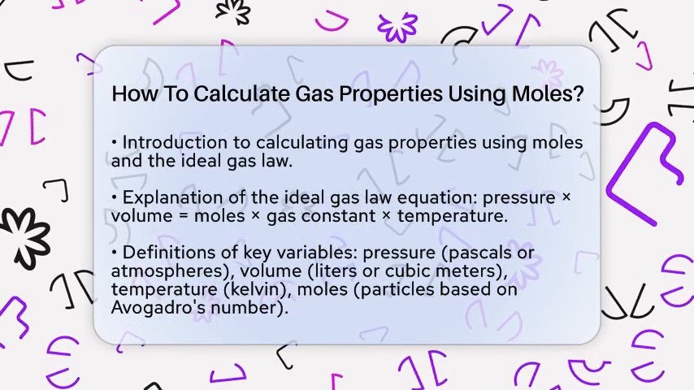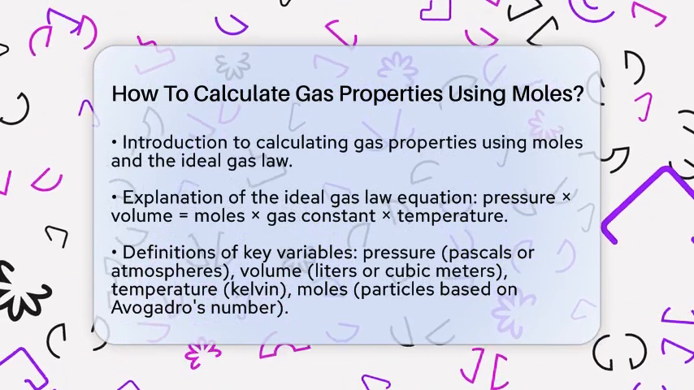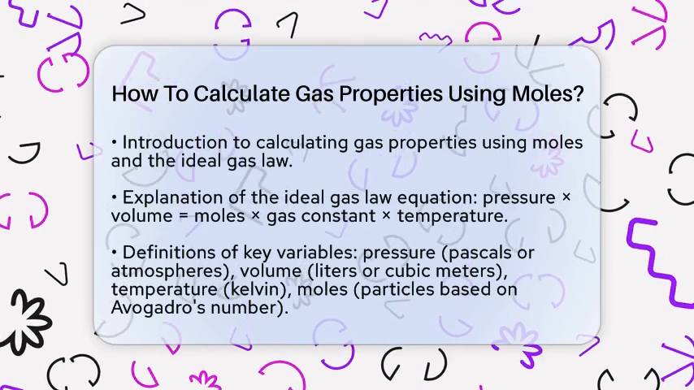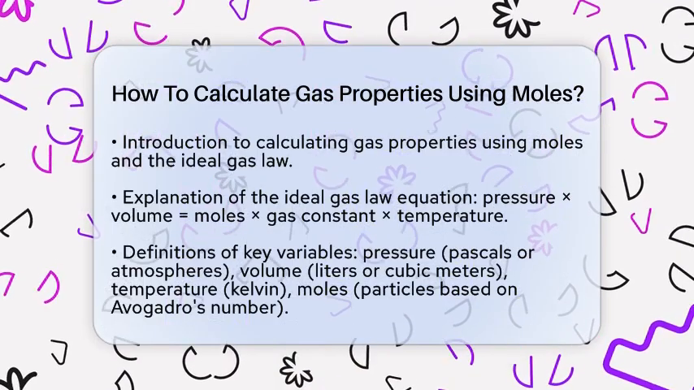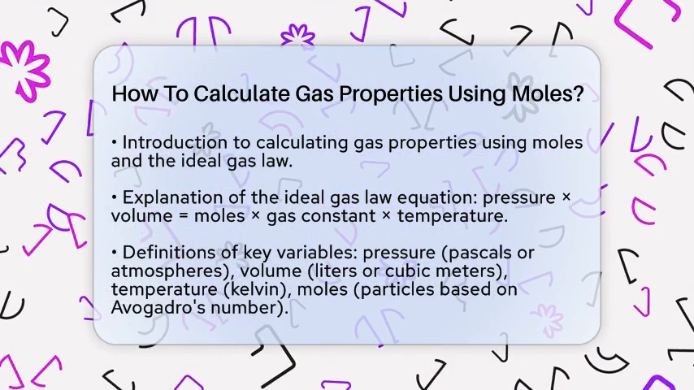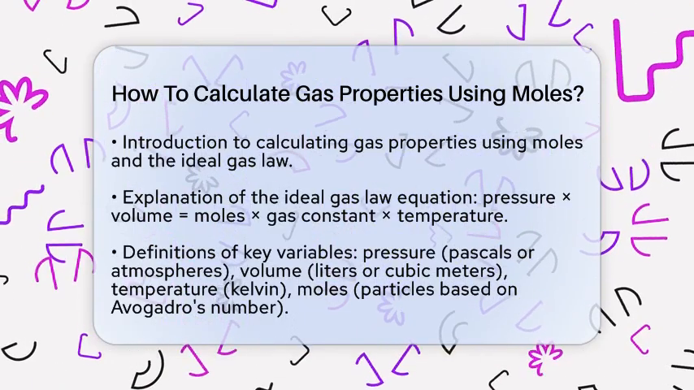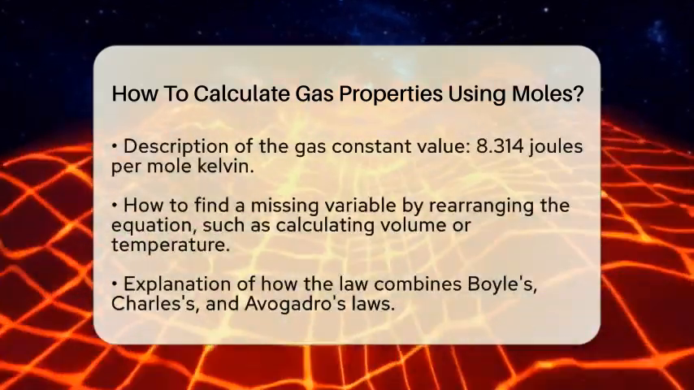The equation looks like this: pressure times volume equals moles times the gas constant times temperature. The pressure is how hard the gas pushes against its container, usually measured in pascals or atmospheres. The volume is the space the gas fills, measured in liters or cubic meters. The temperature is in Kelvin, which is just Celsius plus 273.